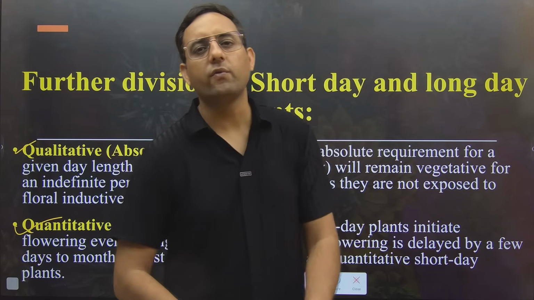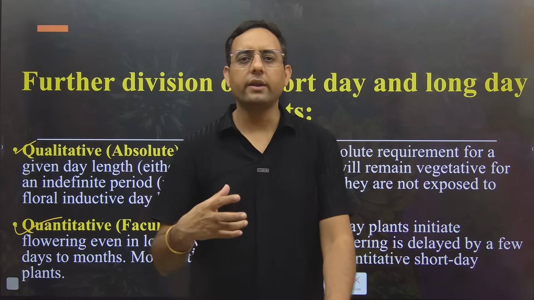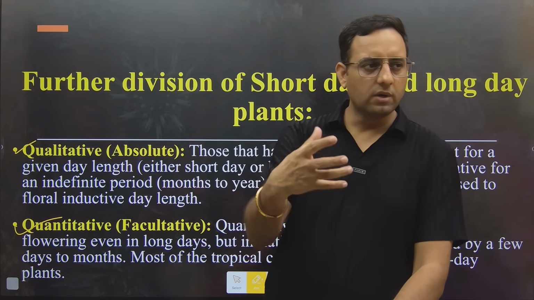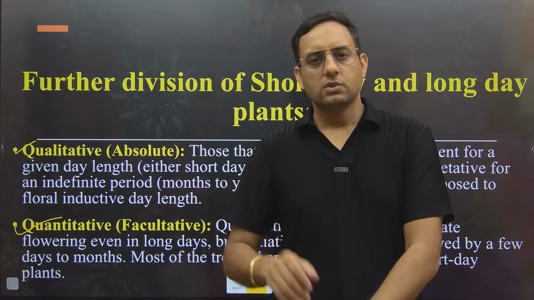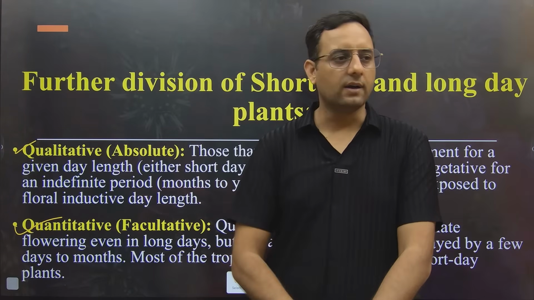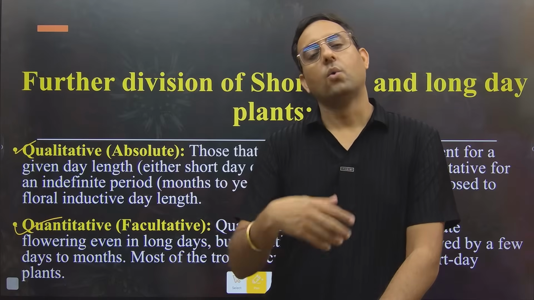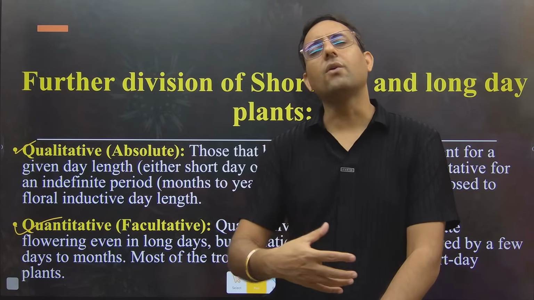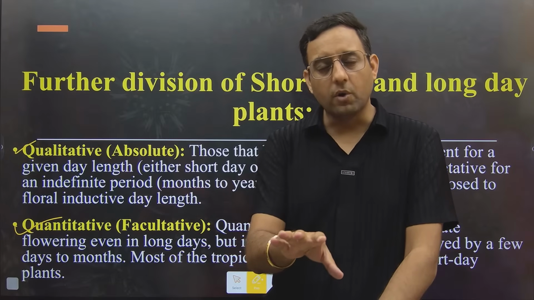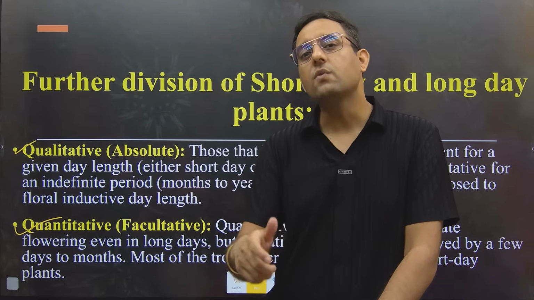I will try to relate it with an example, just to refresh you, because if I am continuously teaching, you will feel a little bit bored. Suppose you have an opposite gender friend. In case of girls you have a boy, in case of boys you have a girl. There can be two categories of these friends. One who makes a promise once in 6 months, once in 1 year, or once in so many years. If he or she is making only one promise in so many months, this is something of quality. He or she will try to keep it.